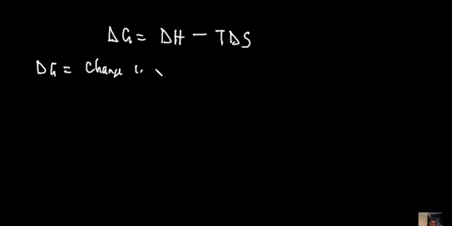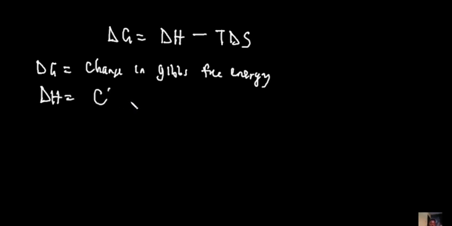Once you have these, you simply do dH minus TdS and you have your value. Now dG, as we know, is the change in Gibbs free energy. dH is the change in enthalpy.